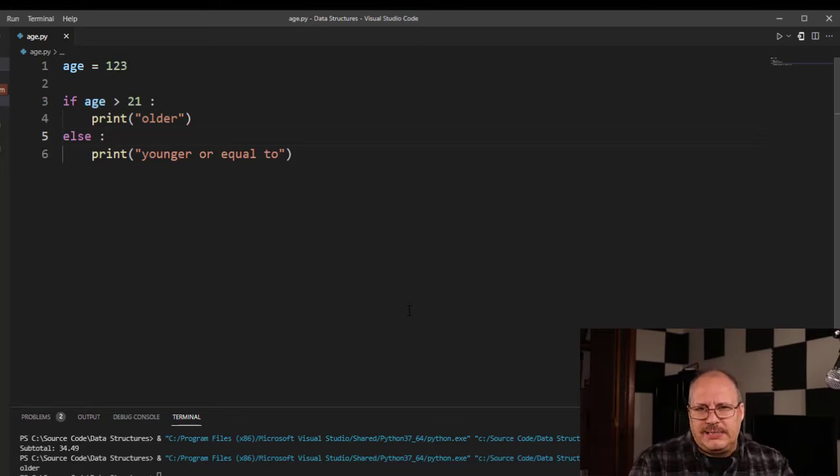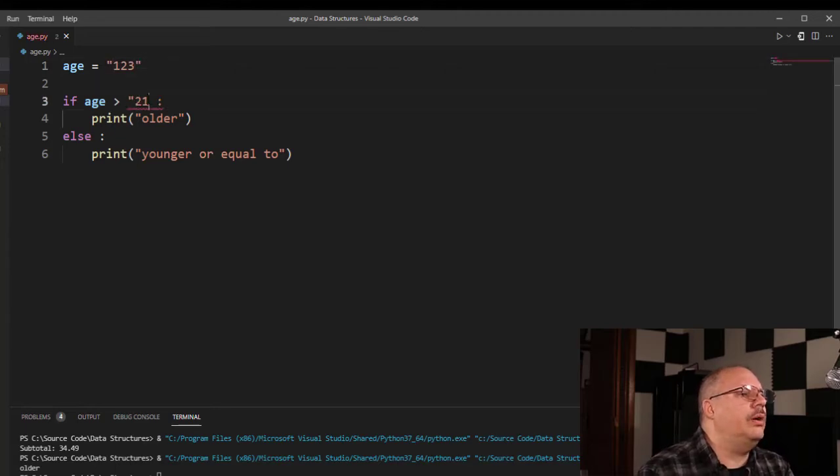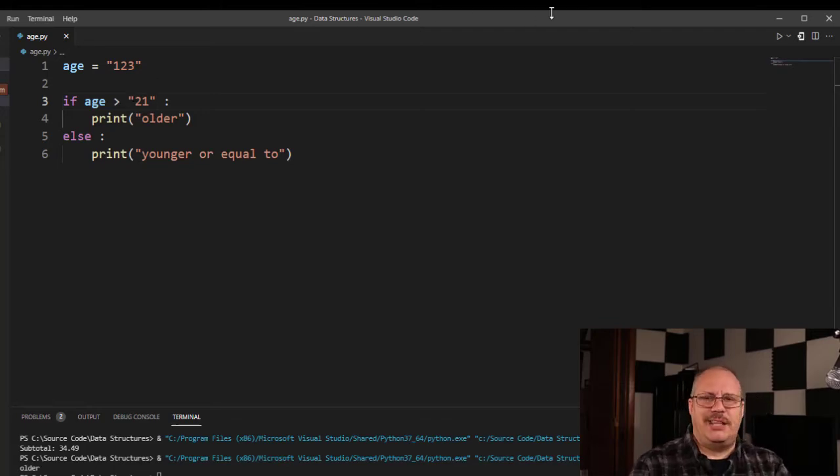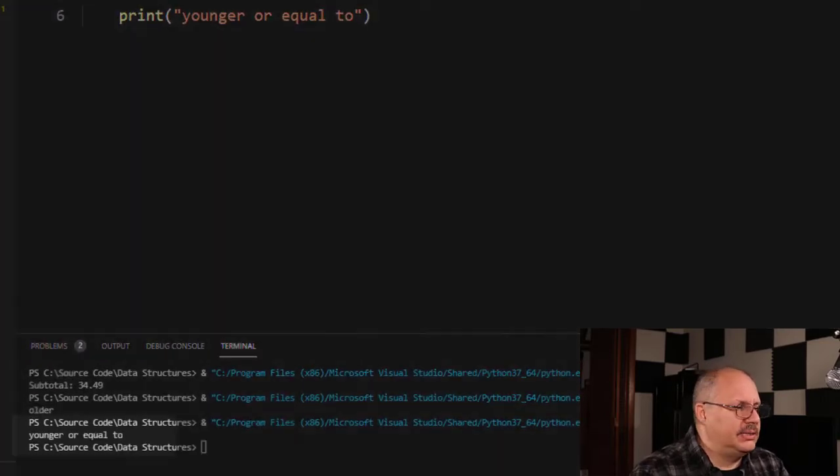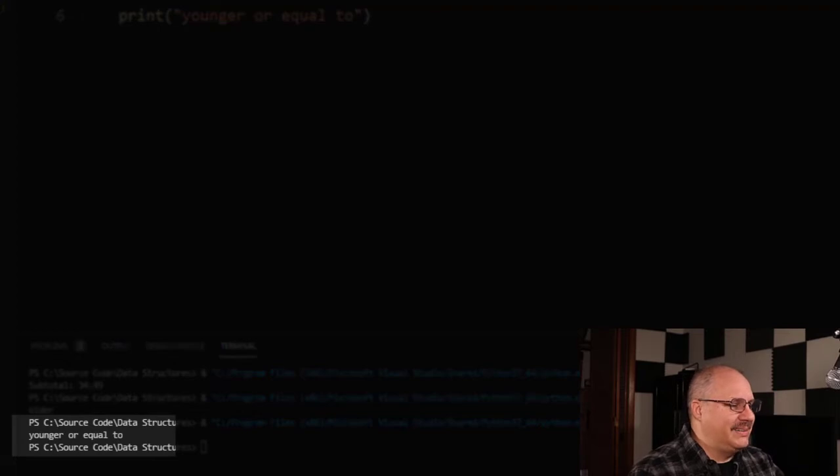But you might go, well, wait a second, I'm not adding ages together and I'm not finding out some of those type things, so I'm going to store it as a string instead of a number. Well, first off, we're now taking more space. Strings being an object takes more space to store than an integer. Sometimes that's okay, and we saw that with a phone number. But here it's going to cause another issue. And notice I haven't changed anything other than putting it in quotes, so it's now a string. And if I go and run this, notice that now it says I'm younger or equal to.